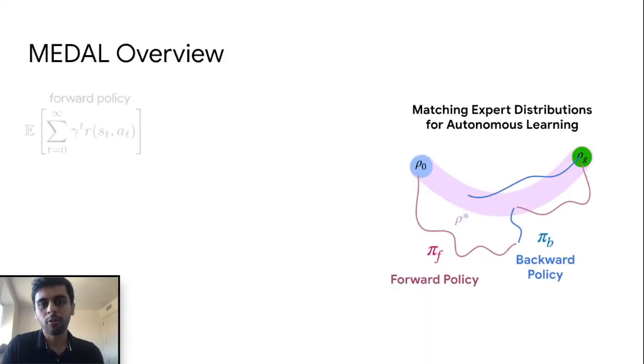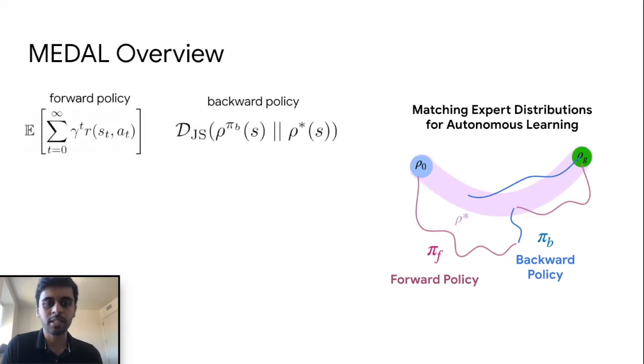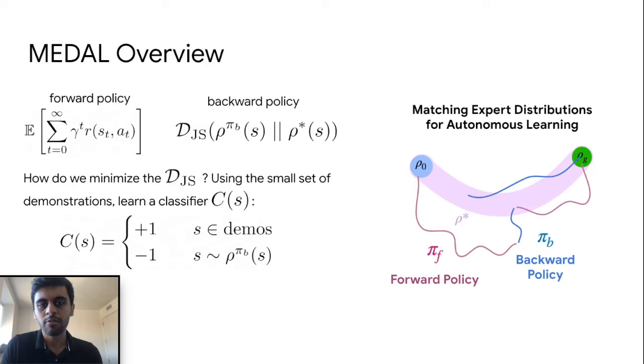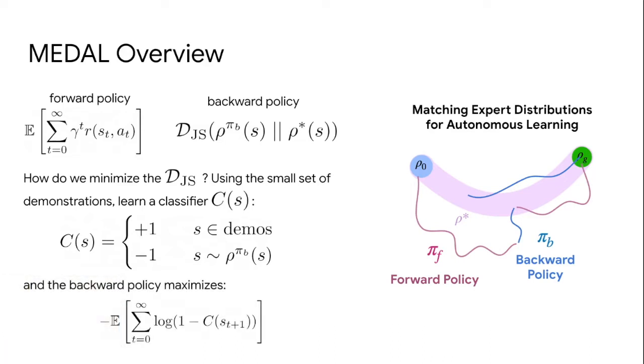More precisely, the forward policy optimizes the conventional RL objective, and the backward policy minimizes the Jensen-Shannon divergence between the state marginal and the expert distribution. How to minimize this divergence? We assume access to the small set of demonstrations, which represent samples from the optimal state distribution. Then we learn a classifier where the states from the demonstrations are positives and the states visited by the backward policy are negatives. Finally, the classifier can be used as a reward function for the backward policy to maximize, which sets up a minimax optimization.